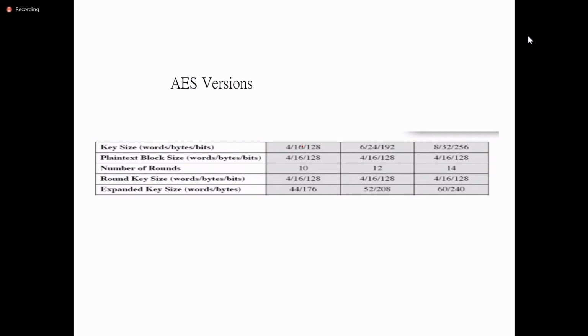So if the size of the key is increased, obviously the number of rounds will be increased. And the size of the round key: in every round, it uses a sub key. So the size of the round key is also 128 bits. If you observe, the size of the key is 128 bits and the size of the round key is also 128 bits, but they are not the same.